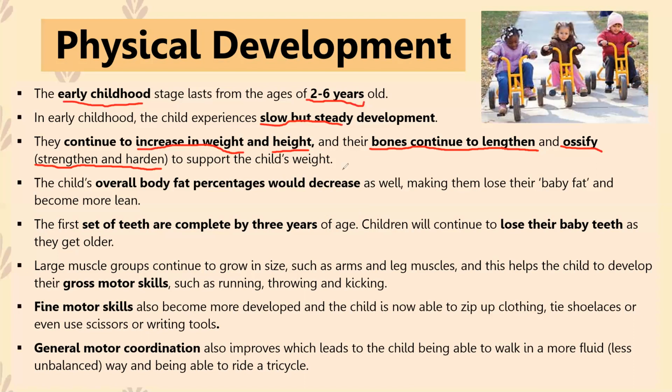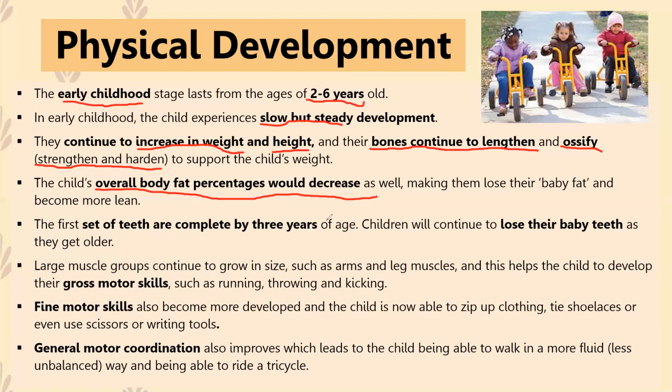So as the child gets older and starts gaining more weight, the child's bones and skeleton are able to support that child's weight. Now, the child's overall body fat percentage would decrease. Okay, so even though we say that as a child gets older their weight increases, the actual body fat percentage decreases. And what that means is, if you've got little siblings, you might remember that when they were really young, they were really chubby, they had so much baby fat.